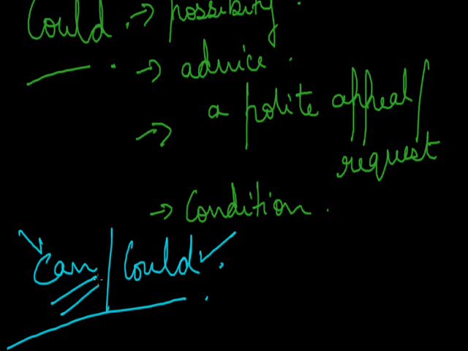The use of could expresses a weaker possibility. It may have a negative or a positive reply. Could as a polite request expresses a weak possibility in the present, past, or future. The request of the junior is in the present tense. Like, could you meet me tomorrow? And why could you not meet me yesterday? So the second sentence was in the past and the first was in the future.